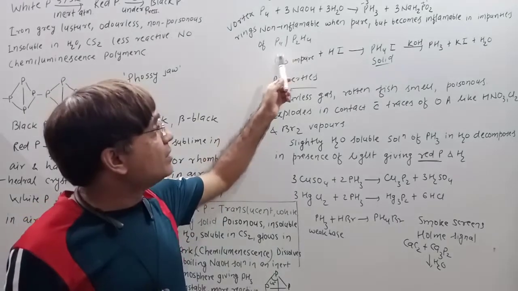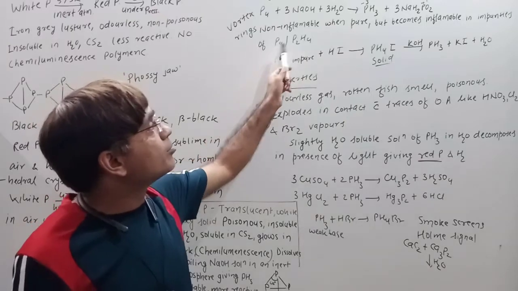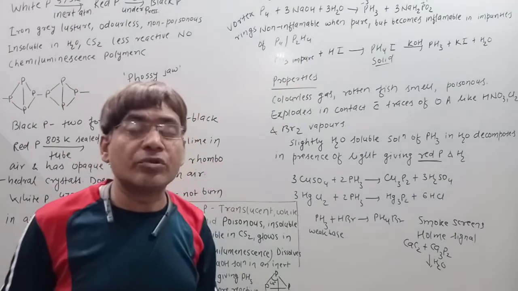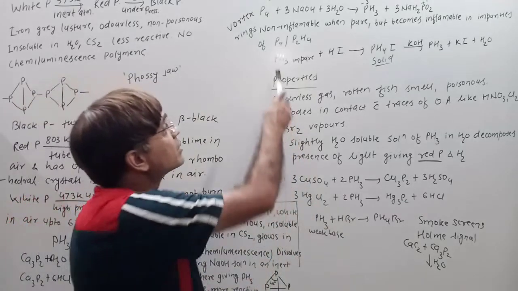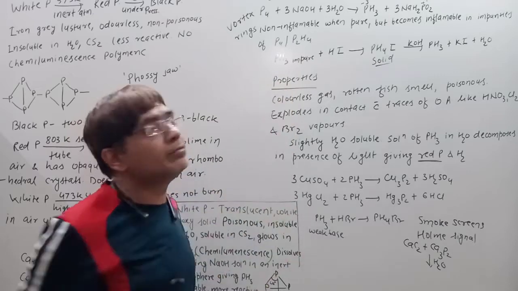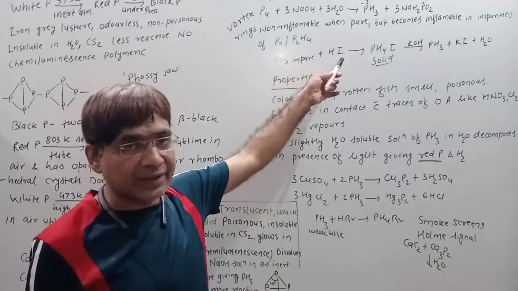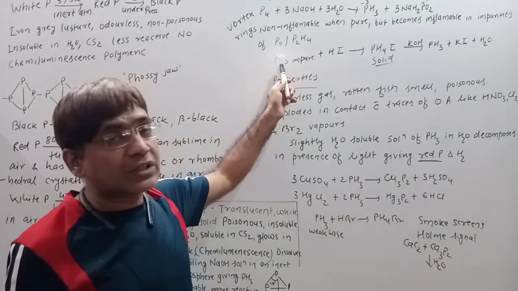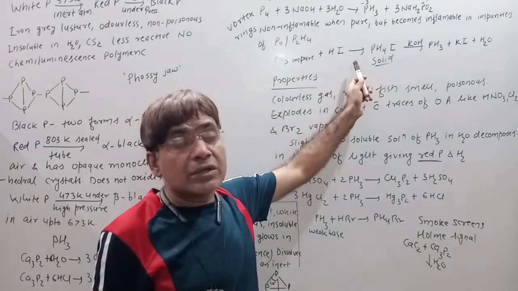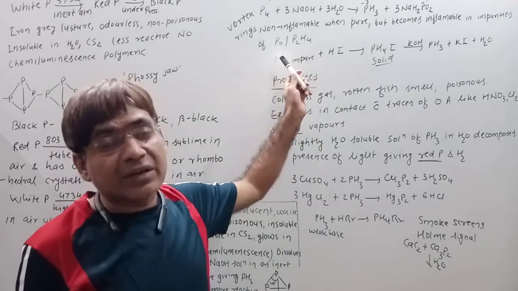After that, when phosphine is to be purified, for purification of phosphine these gaseous impurities are to be removed. So for removal of these gaseous impurities, the mixture of these three, that is vapors of white phosphorus, P2H4 and PH3, is passed through a tube containing HI. Only phosphine is basic in nature. It reacts with HI to form solid PH4I, while these impurities remain unreacted.